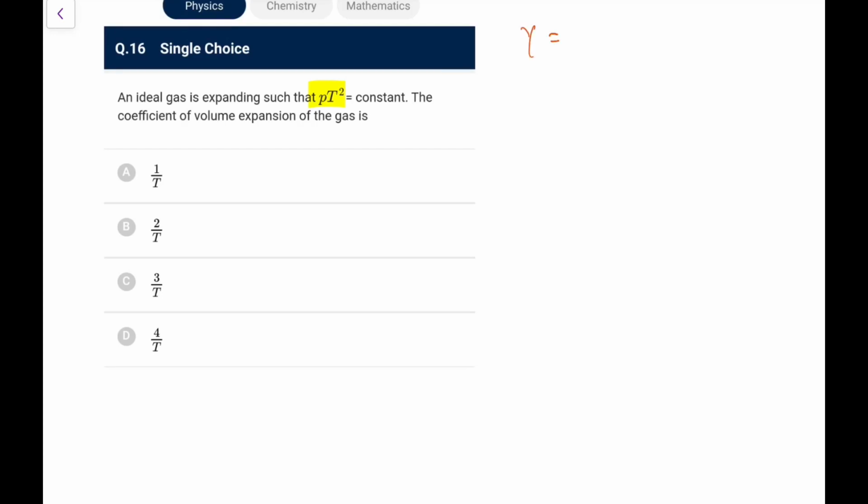Coefficient of volume expansion, you write it as 1 by V dV by dT, that is what you need to remember. So P I can write as nRT by V into T square is constant, so what we are left with is T cube V to the power minus 1 is going to be constant, or T cube by V is constant.